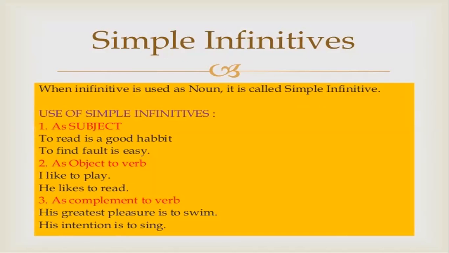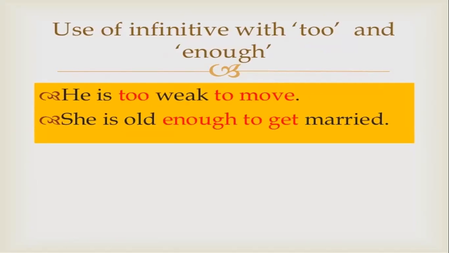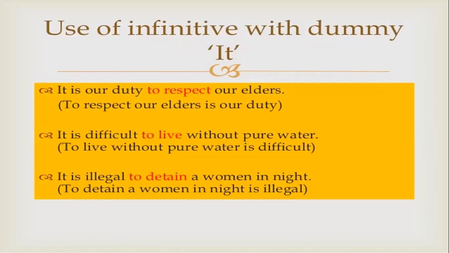Use of simple infinitives as subject: to read is a good habit; to find fault is easy. As object to verb: I like to play; he likes to read. As complement to verb: his greatest pleasure is to swim; his intention is to sing. Use of infinitive with "too" and "enough": he is too weak to move; she is old enough to get married. Use of infinitive with dummy "it": it is our duty to respect our elders; to respect our elders is our duty.